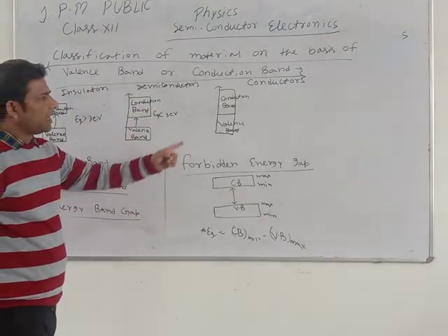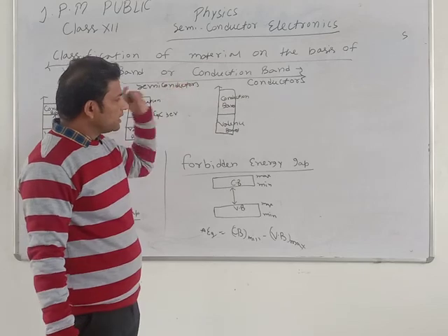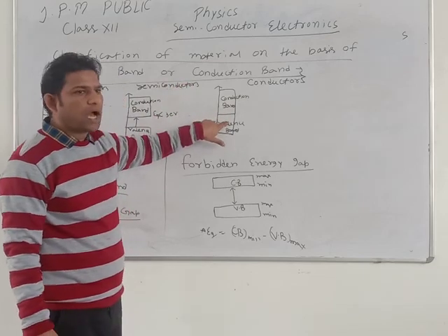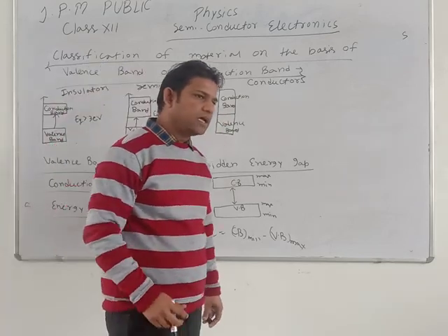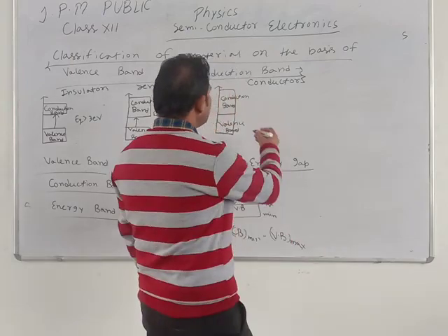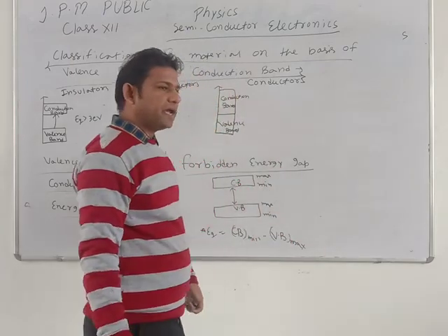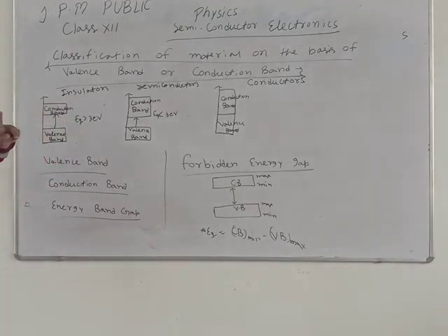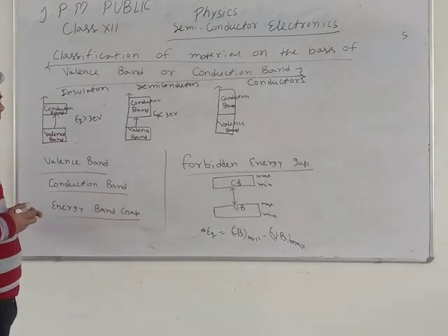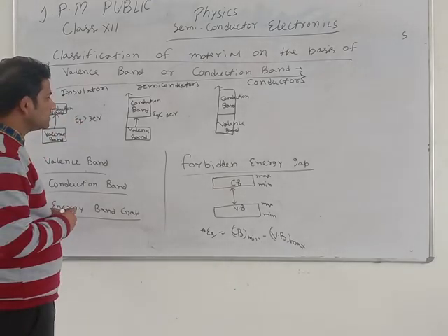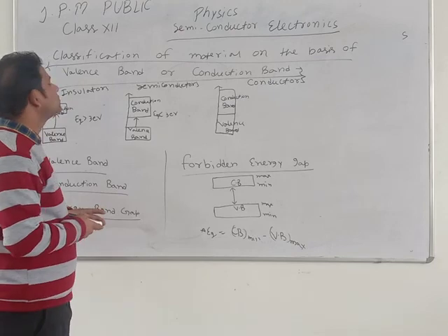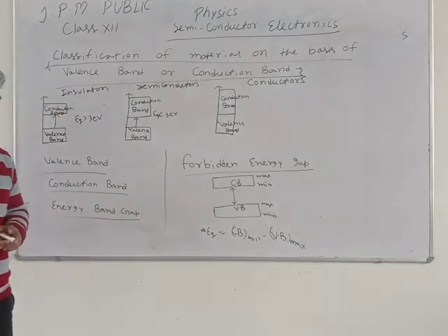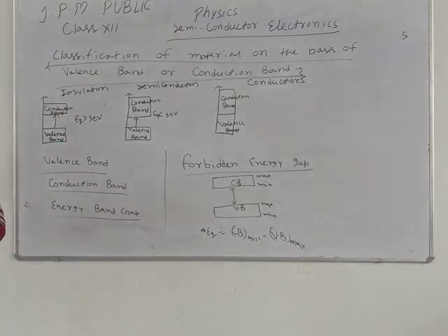First is conductor. In a conductor, the conduction band and valence band overlap each other. It means the conductivity of a conductor is very high. Next is insulator. In an insulator, the energy gap between the conduction band and valence band is more than 3 electron volt. It means the conductivity of an insulator is very low, and current cannot flow in an insulator.